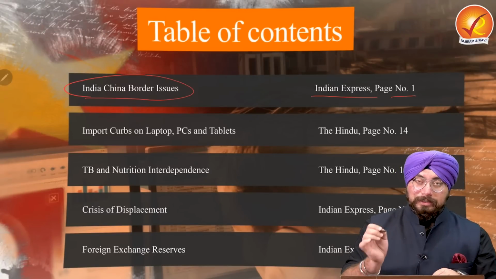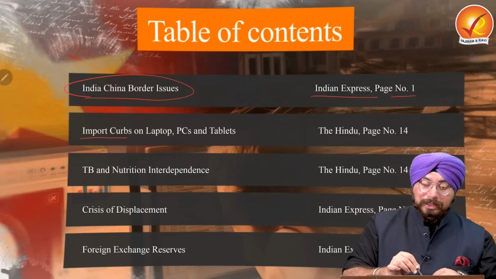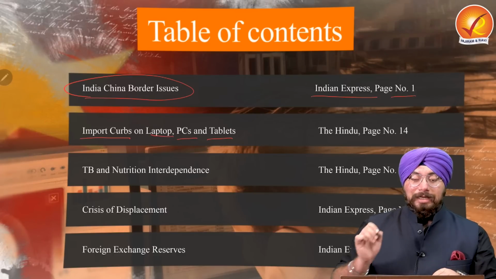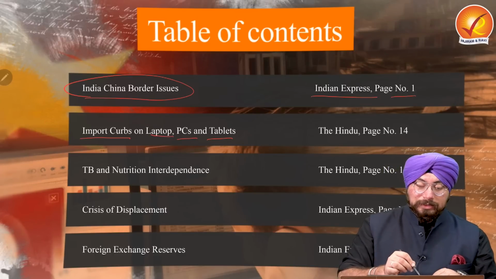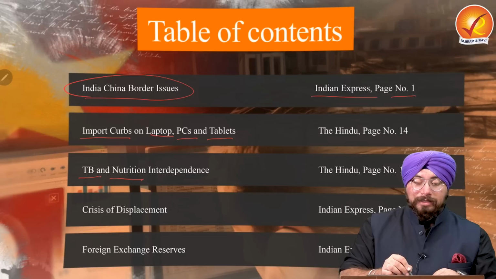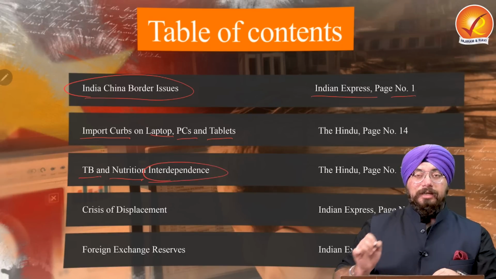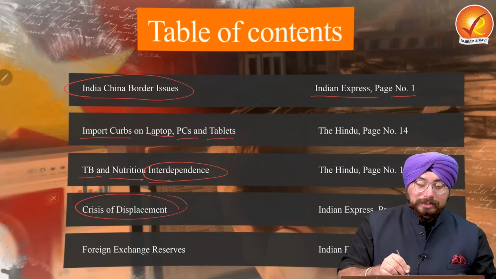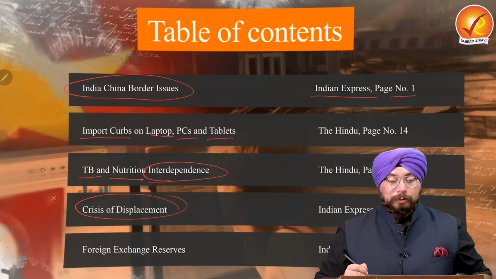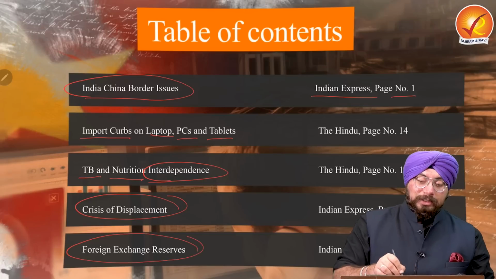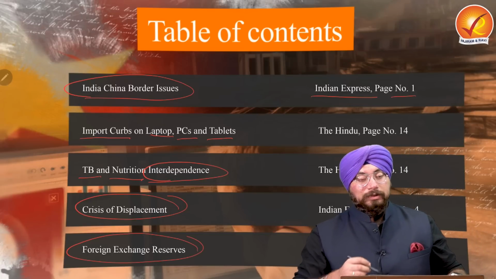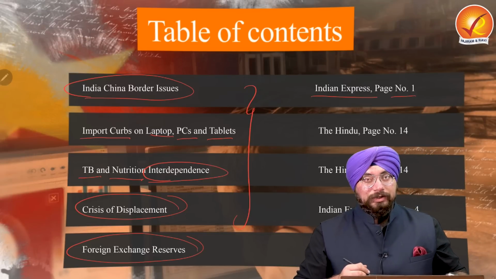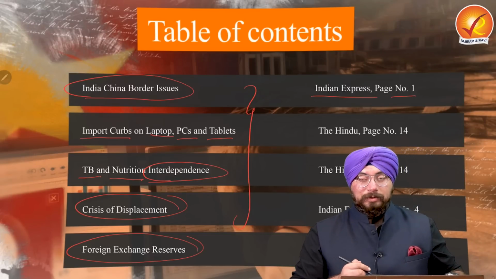Second important topic is related to Indian economy concerning our curb on imports of laptops, PCs and tablets. Third topic is related to tuberculosis and nutrition pertaining to the interdependence between the two. Third topic is related to the crisis of displacement. And fourth topic is your foreign exchange reserves. So all these topics are very, very important for your UPSC Civil Services examination, both from mains and prelims exams perspective.